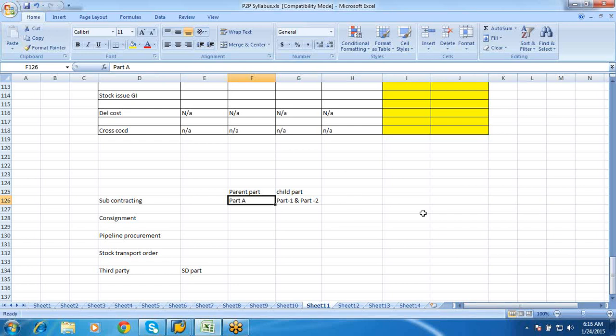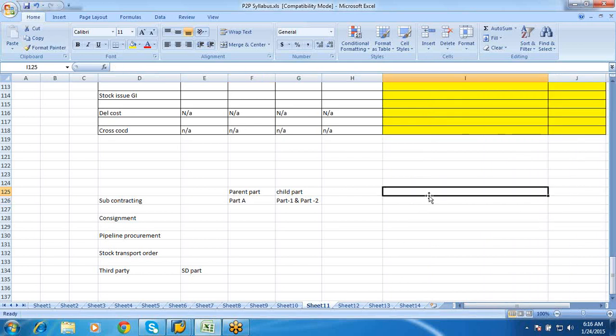What are the steps that we need to follow in the subcontracting process? The first thing is you should create the child parts and the mother part. For both of these you should have a material master.